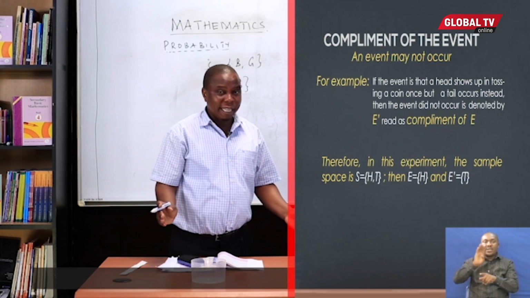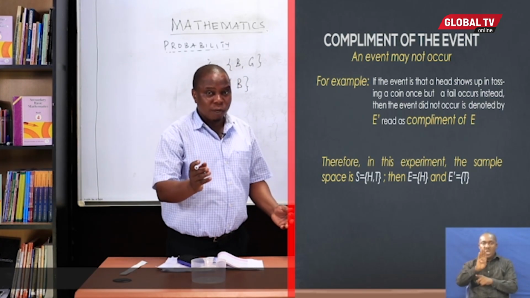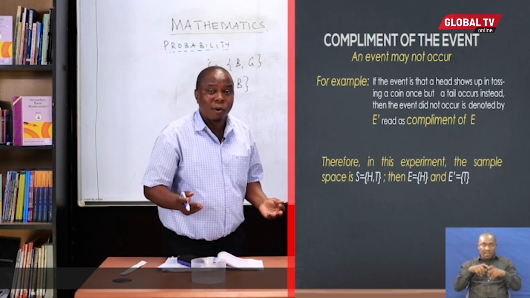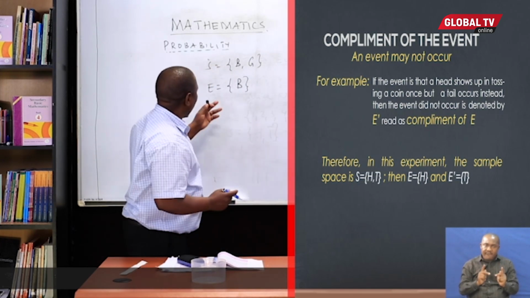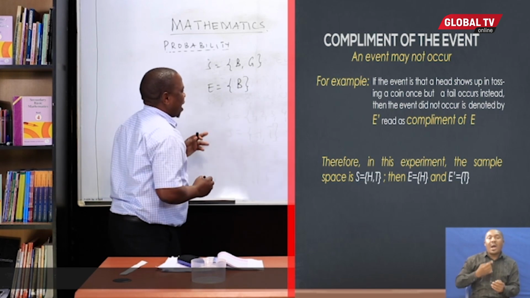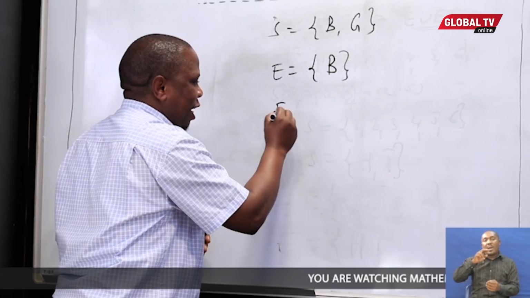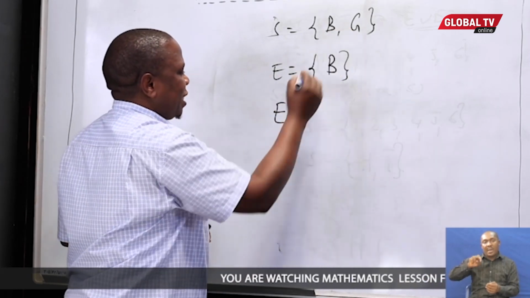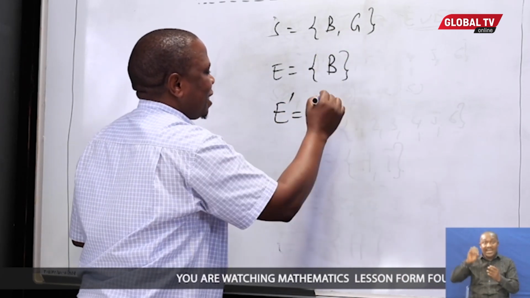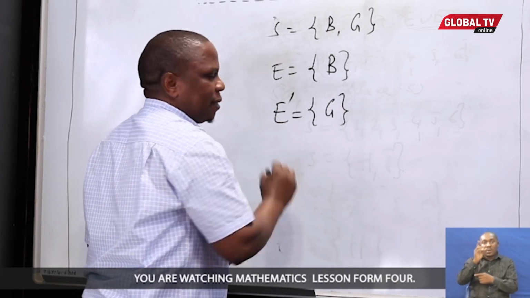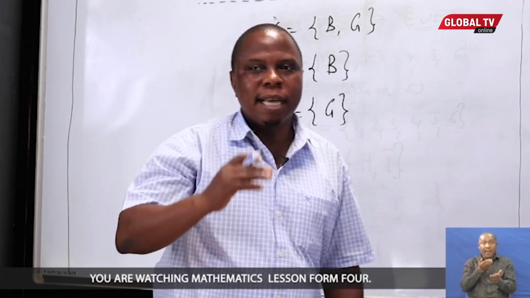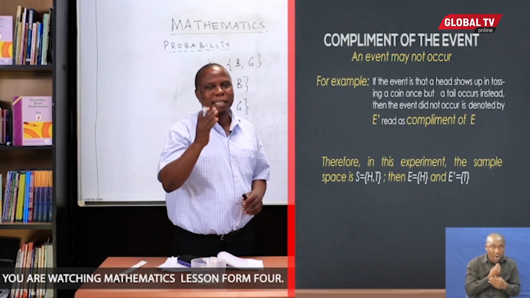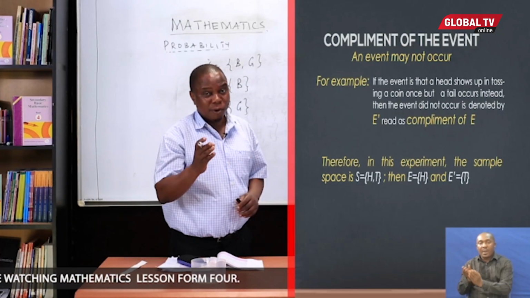But that's what you predicted, that a baby born will be a boy. But instead of being a boy, a baby girl is born. Now we call that a complement of an event, and it is denoted by E dash. So the E dash of this sample space here is the girl. The prediction was a baby boy to be born, but instead it is the baby girl who has been born.